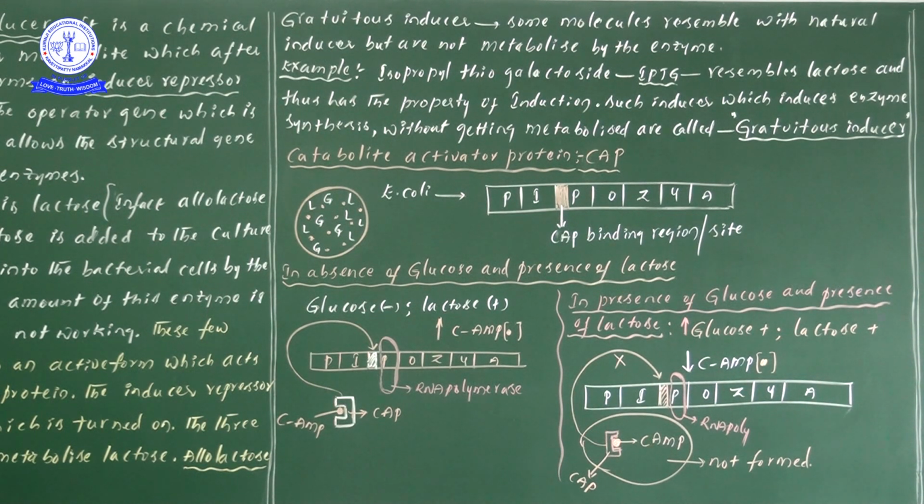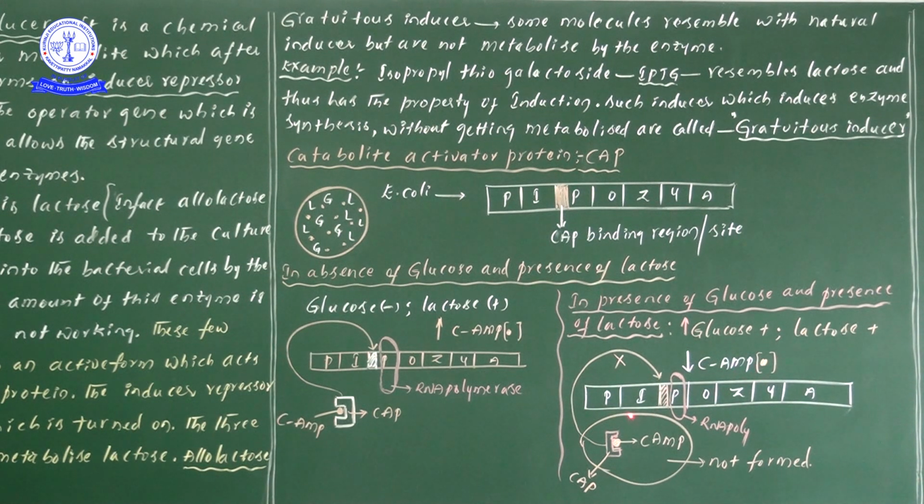When glucose levels are more, what is happening? The concentration or the percentage of cyclic AMP levels is less. Did you understand one point? In the first statement, when the glucose levels are less, we have seen the percentage of cyclic AMP levels are more. And in the second case, when glucose levels are more, we are observing the percentage of cAMP levels are less. Sometimes they ask this particular point as statements. So the glucose levels are more, thereby cyclic AMP levels are less.